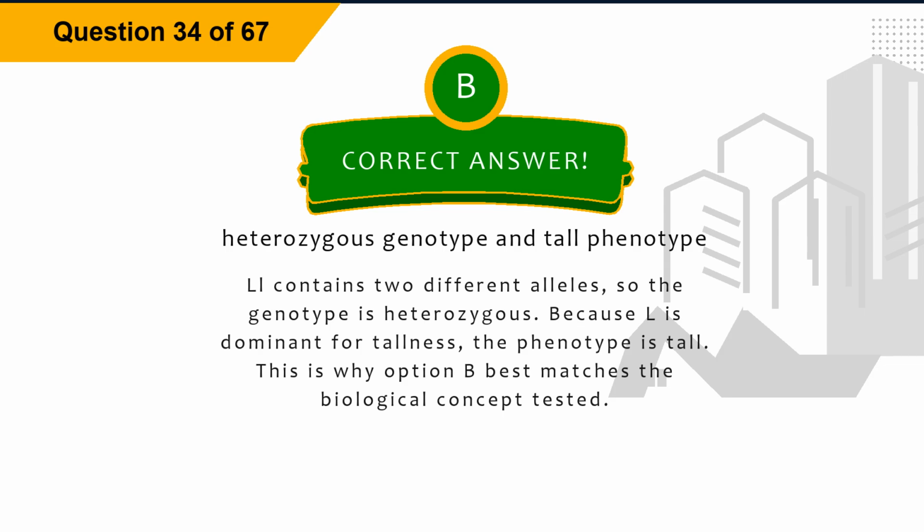Explanation: LL contains two different alleles, so the genotype is heterozygous. Because L is dominant for tallness, the phenotype is tall. This is why option B best matches the biological concept tested.